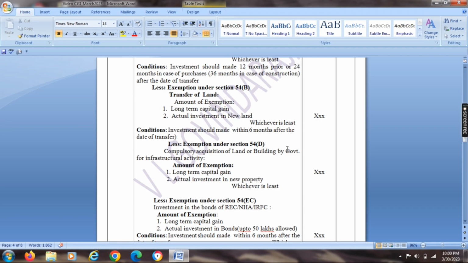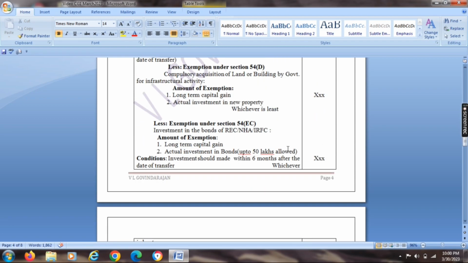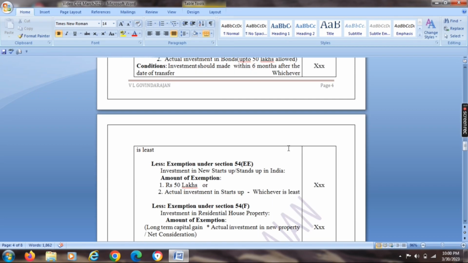Next, exemption under section 54EC. If any amount is invested in the bonds of REC, Rural Electrification Corporation, or NHAI, National Highway Authority, or IRFC, Indian Railway Finance Corporation. If we make any investment in the bonds of these institutions, we can claim exemption under section 54EC. The amount of exemption is the long-term capital gain or actual investment in the bonds. Up to 50 lakhs is allowed. Investment should be made within 6 months after the date of transfer. It's a condition.